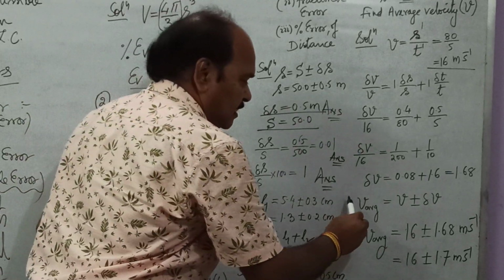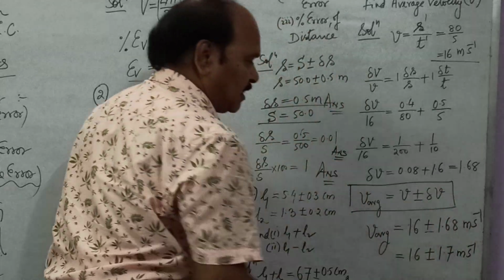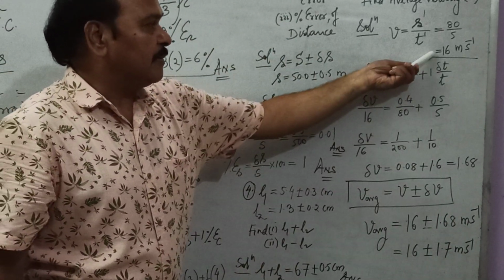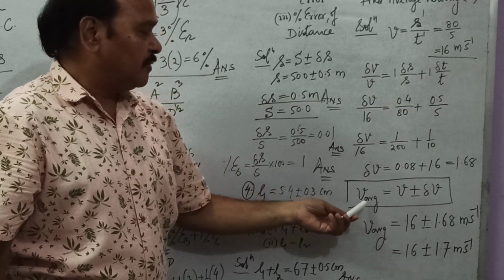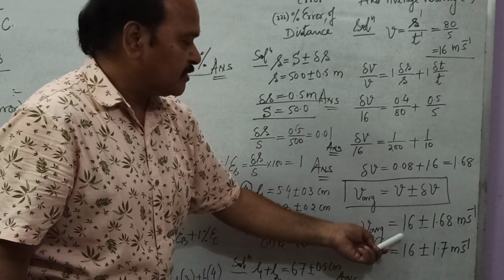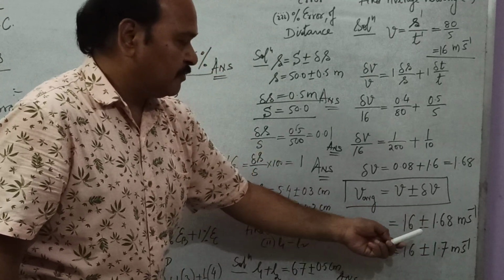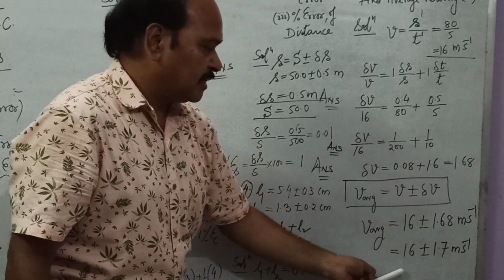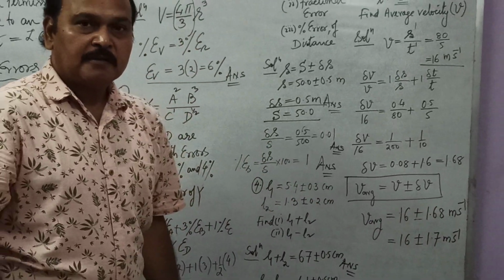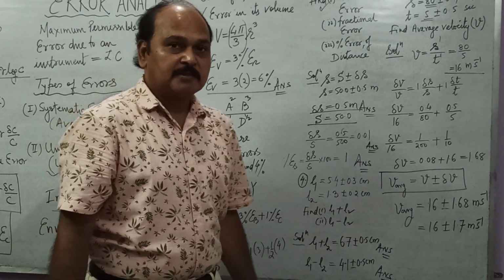Average velocity is going to be the absolute value of velocity plus minus the absolute error. The absolute value of velocity we have already found out. It came out to be 16, and the absolute error is 1.68. So we write it as 16 plus minus 1.68, or if you want to write it up to one decimal place, you can write it as 16 plus minus 1.7 meter per second. So this is the average value of velocity with error limits.